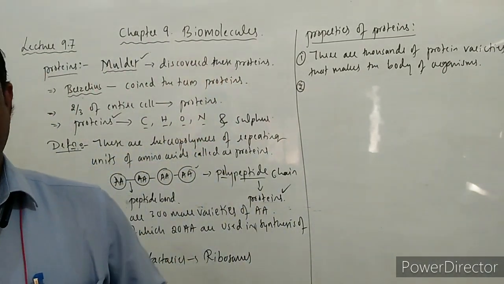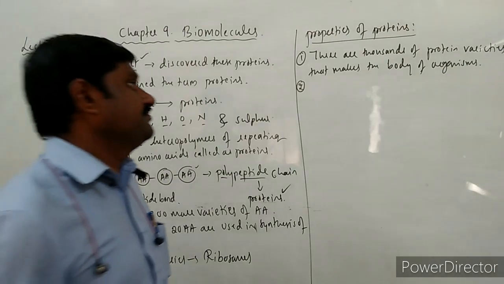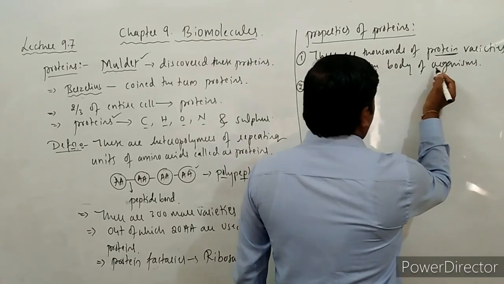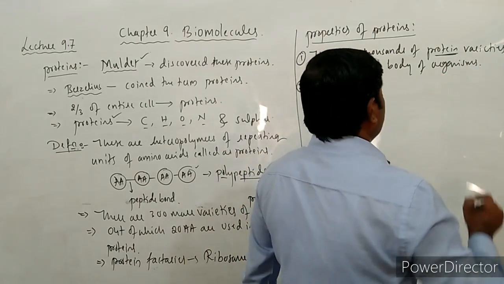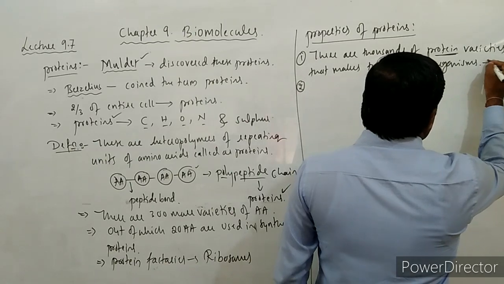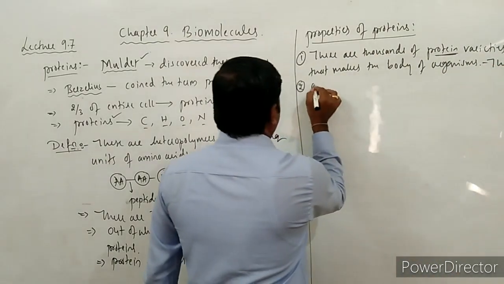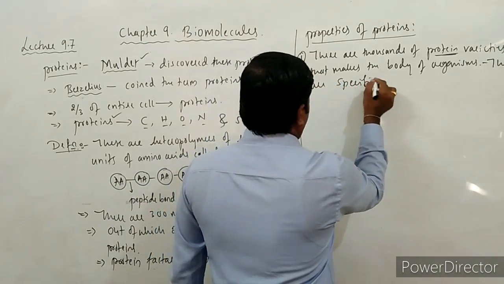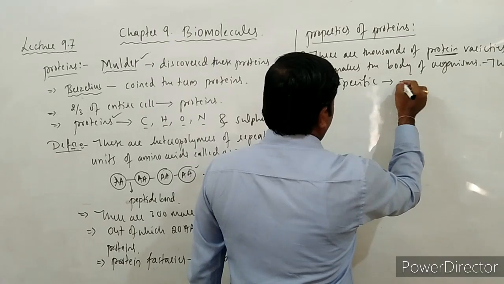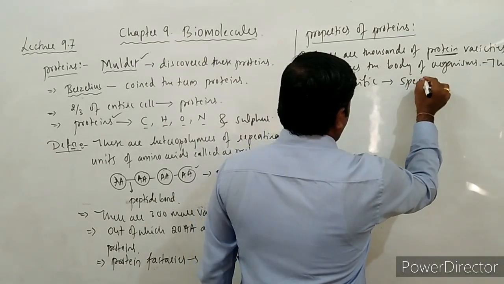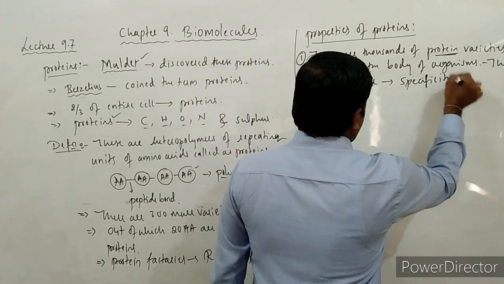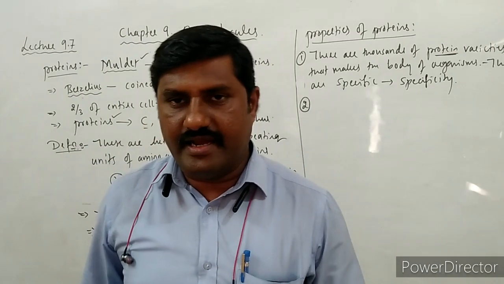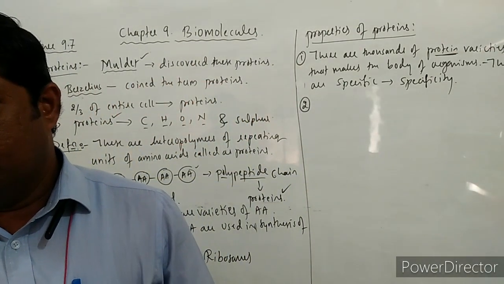Right? So, and they are showing the specificity. So these proteins, which are forming the body of these organisms, are specific, so that they can show specificity. So this is one characteristic feature of these proteins.